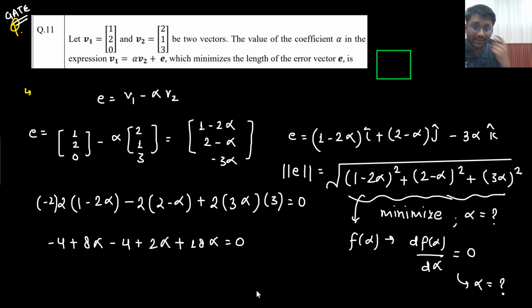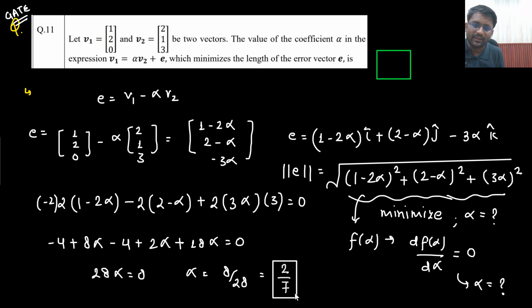28 alpha equals 8, so alpha equals 8 by 28. So the answer is 2 by 7. 2 by 7 is the answer that we are getting. Is that understandable to you?